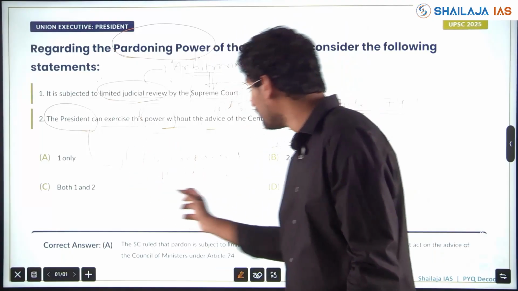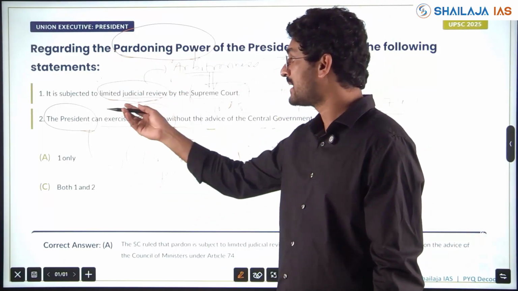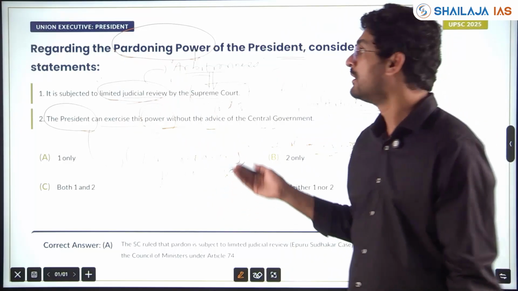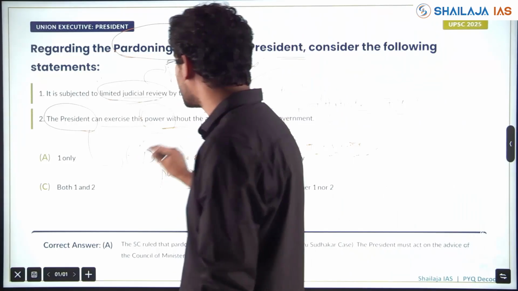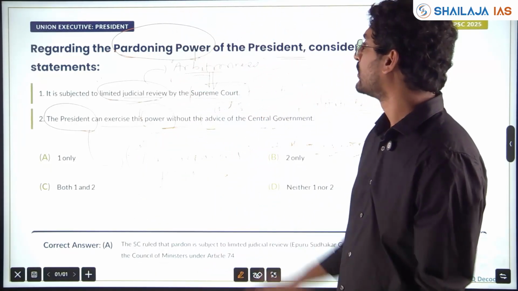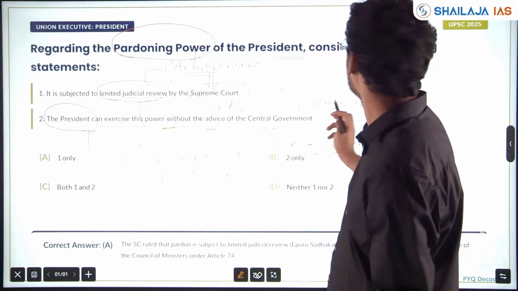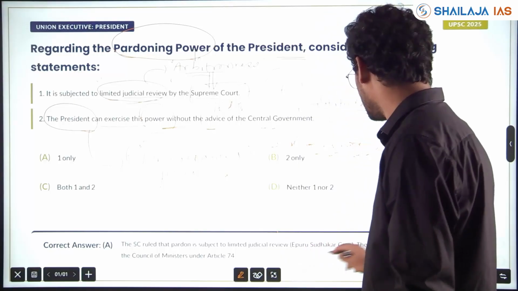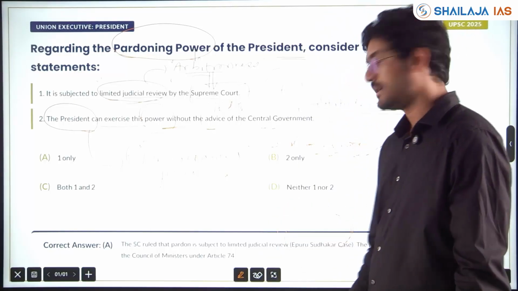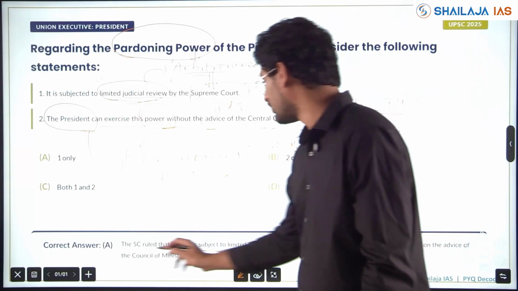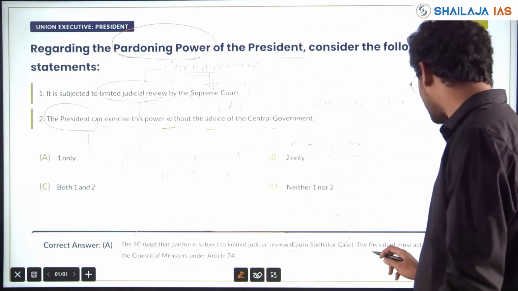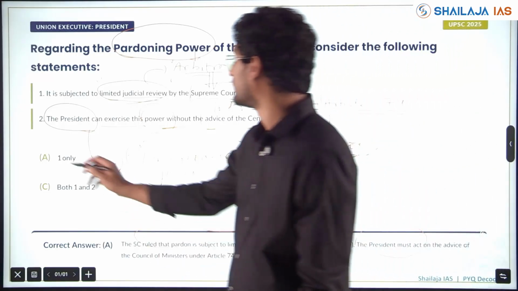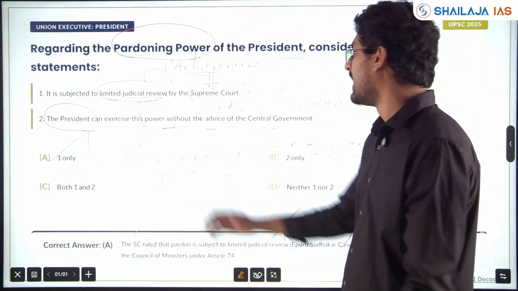This is the way you break down the topic and the statements, and find the other interlinking topics that have been in the news, and the static part of it, which you could study and focus on where questions might come in the next year. So here 1 is right, 2 is wrong. Which of the following statements is right? In the Epuru Sudhakar case, Sudhakar versus Government of Andhra Pradesh, the Supreme Court ruled that pardon is limited to judicial review. The President must act on the aid and advice of the Council of Ministers under Article 74. This is 1 only. 1 only is the right option.